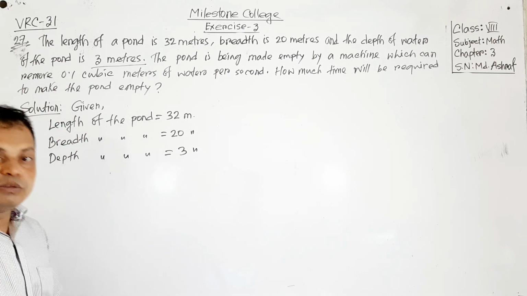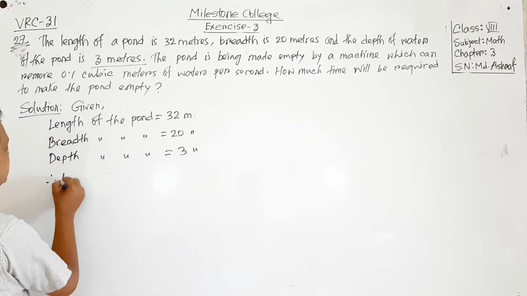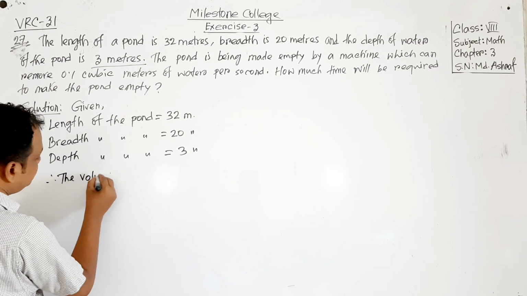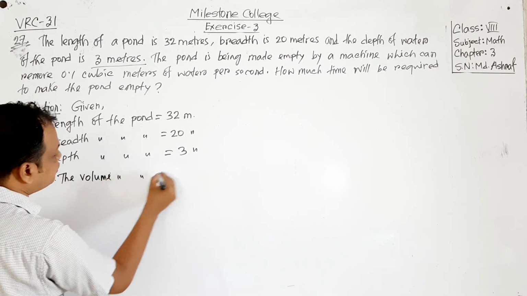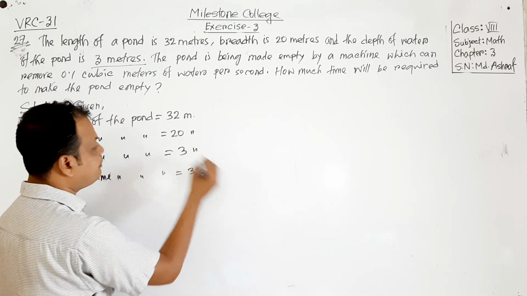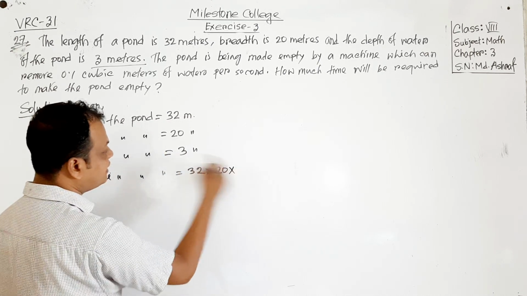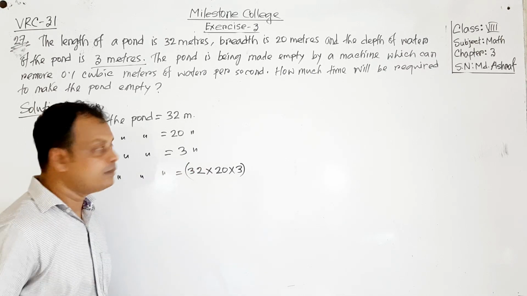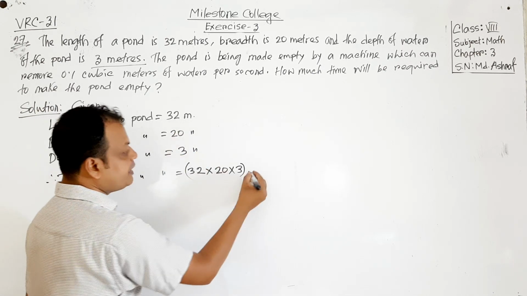So we can find the volume of the pond. Therefore the volume of the pond will be length into breadth into height. So what is length? 32, breadth 20, and what is the height? Height is 3, and it will be cubic meter.